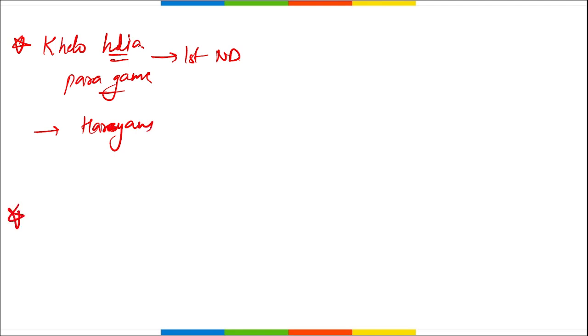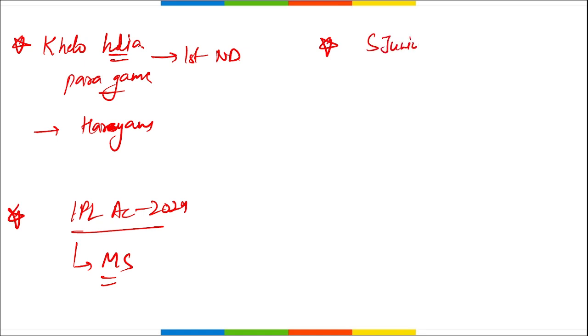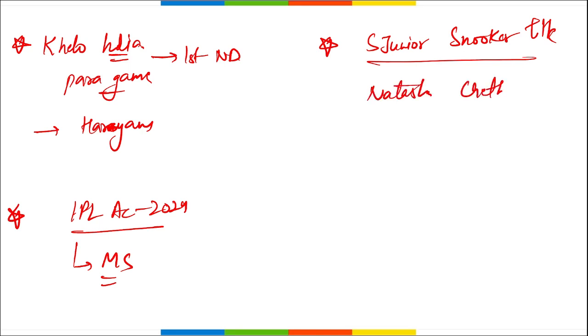Right? Next is, who was the most expensive player in IPL auction 2024? Mitchell Starc was the most expensive player. Next tell me, who has won the sub-junior snooker title? Natasha Chethan has won the sub-junior snooker title for 2023.